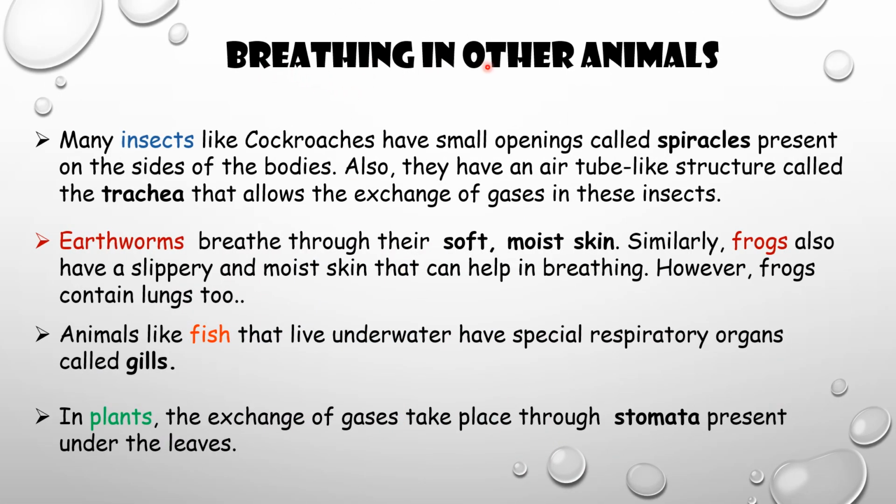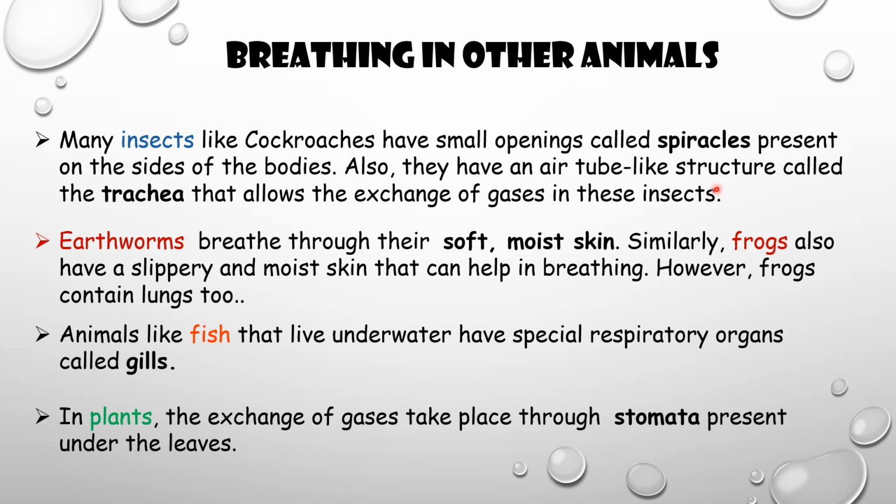Next, breathing in other animals. Human beings have nostrils, nasal cavity, windpipe and lungs. Many insects like cockroaches have small openings called spiracles present on the sides of their bodies. They also have an air tube-like structure called the trachea that allows the exchange of gases.